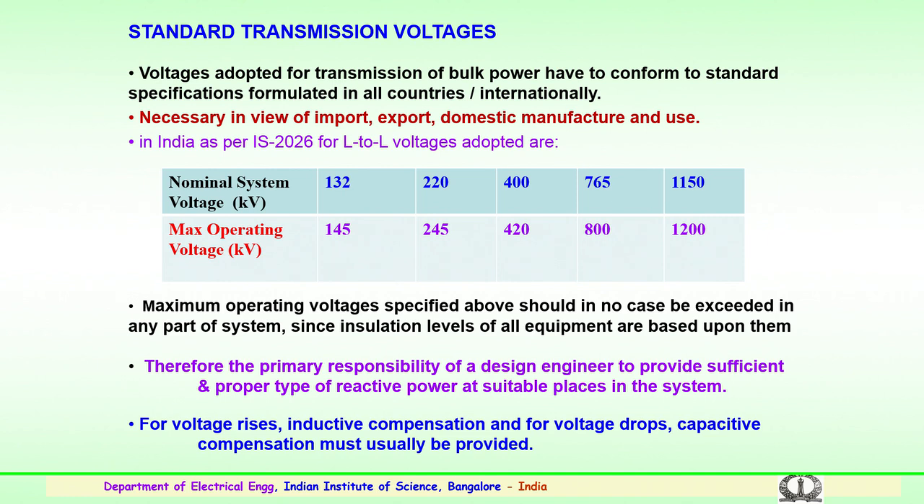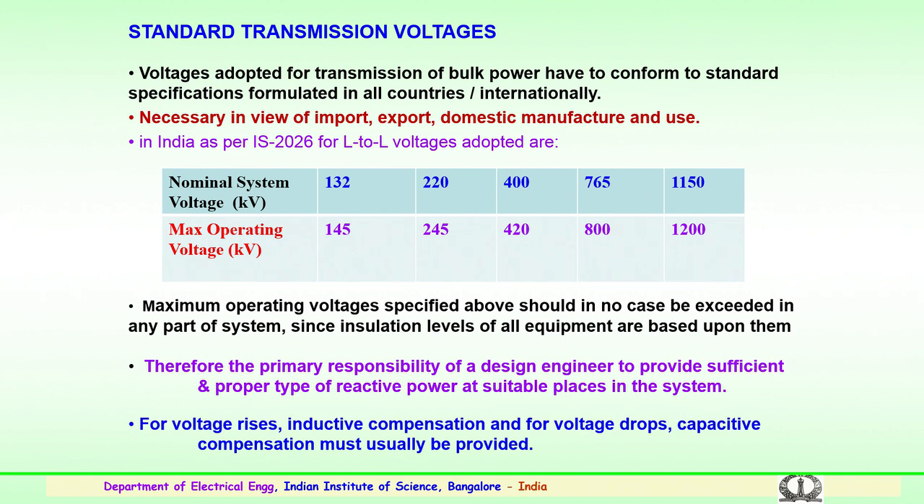Keeping this in mind, the voltages adopted for transmission, particularly for bulk power transfer, have to conform to the specifications formulated by many international standard groups in the countries, so that it is beneficial to every utility and manufacturer. This is also necessary in view of import, export and domestic manufacturers' design and use. In India, as per IS 2026, these are the line to line voltages which are adopted for the high voltage transmission system.